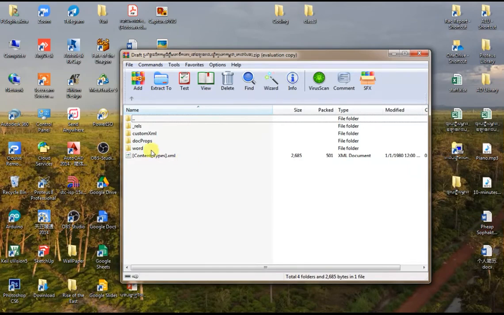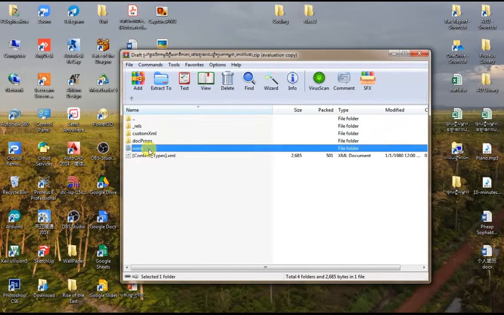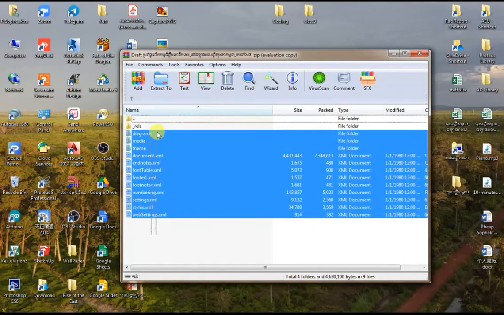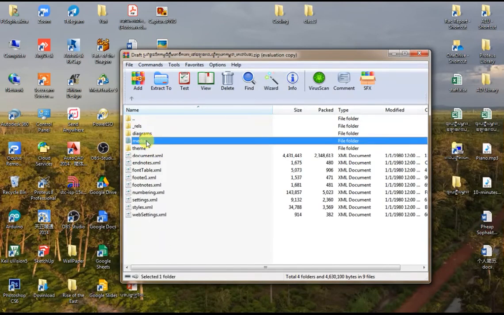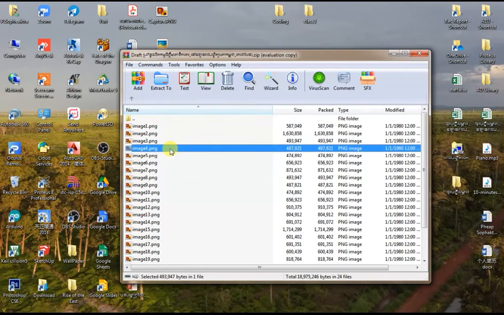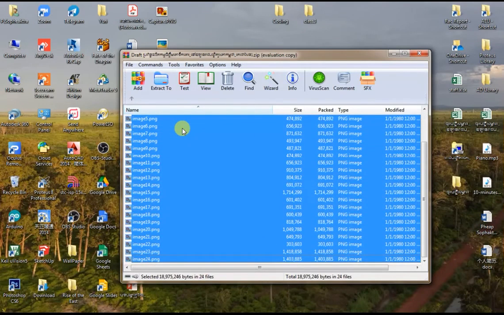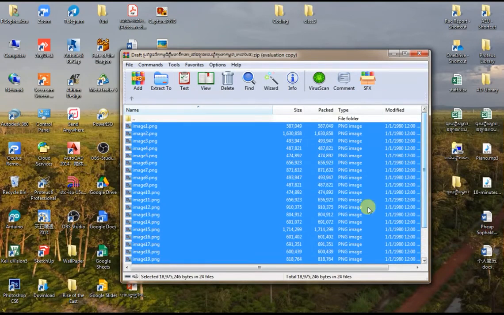All you have to do is to go into the Word folder. So here's the Word folder, and then you will search for media. So now here is media, double click on it, you will see that there's a lot of images. So all of these images are actually the media, the images that you have added into your Word document.